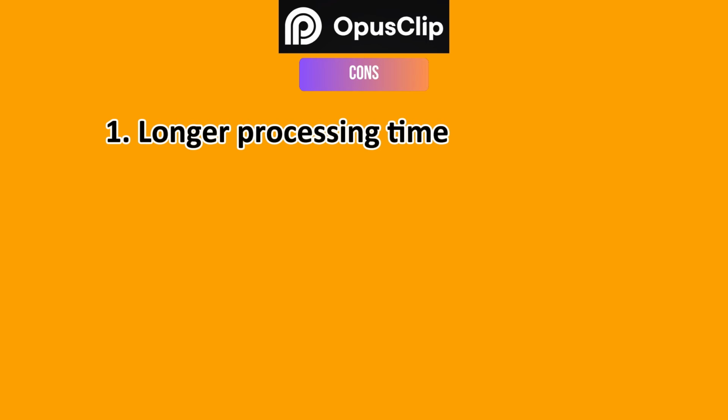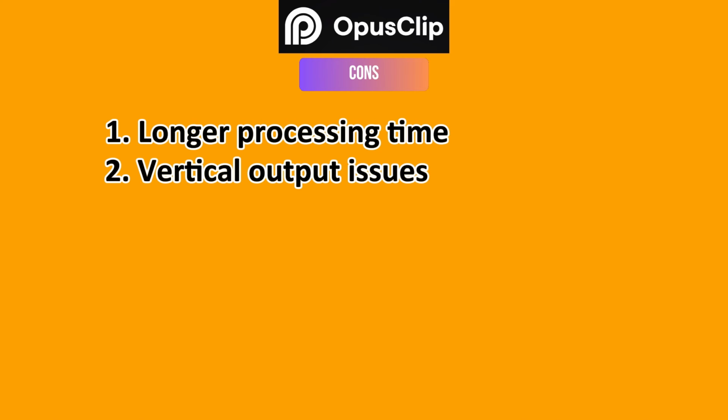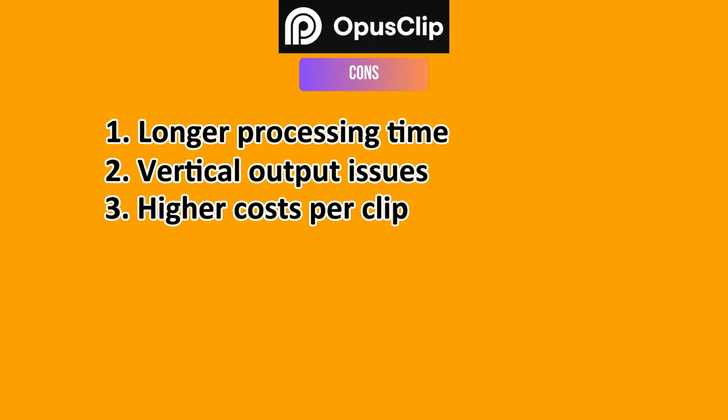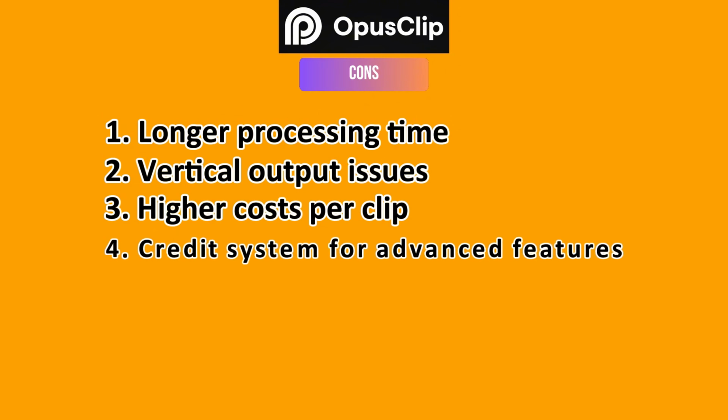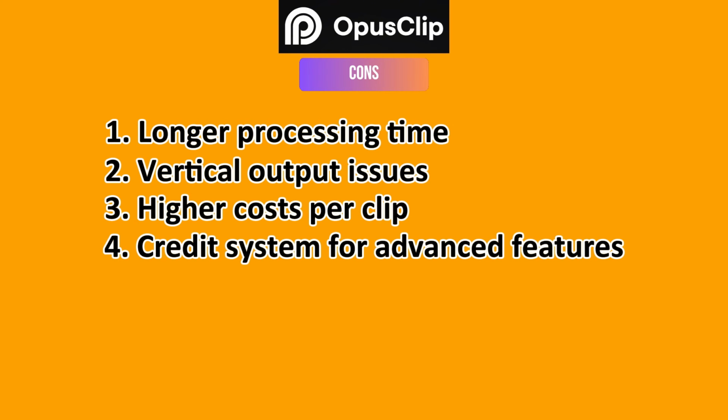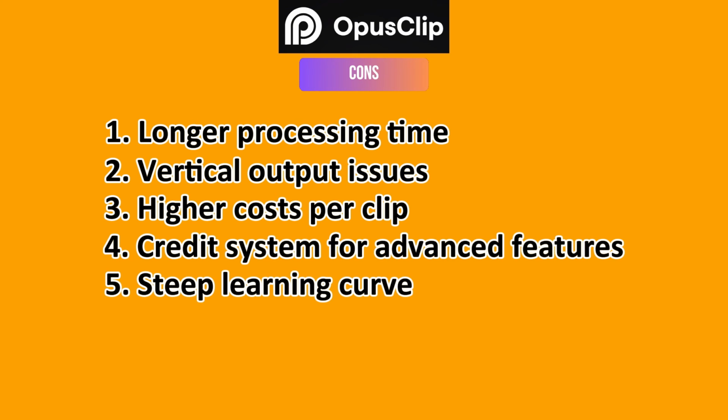On the other hand, with the cons, there is a longer processing time as this can have a longer estimated time for clip generation compared to Klap AI. Vertical output issues. There are occasional issues with vertically formed clips that need adjustment. Then a higher cost per clip. In the starter plan, it offers fewer credits compared to Klap's AI basic plan for a similar price point. Then the credit system for advanced features. Now, some key features are tied to credit usage, which might require careful management. The learning curve for some users might find this a little bit steep for advanced users.